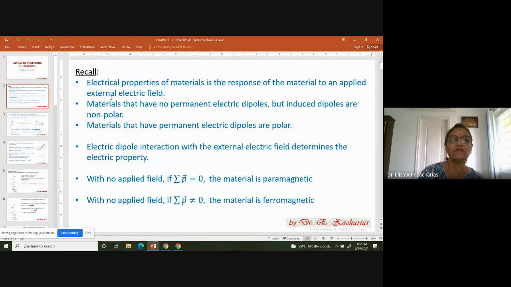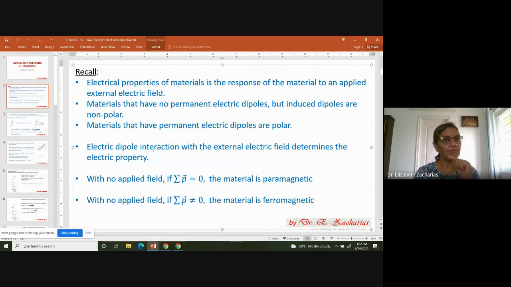Then the next thing is materials that do not have permanent electrical dipoles were called non-polar, and those that had permanent dipoles were called polar materials. Then the fourth point that we had studied there is that the dipoles will interact with an external field. We have seen that dipoles will interact with an external field and experience a torque which will orient the dipole parallel to the external field.